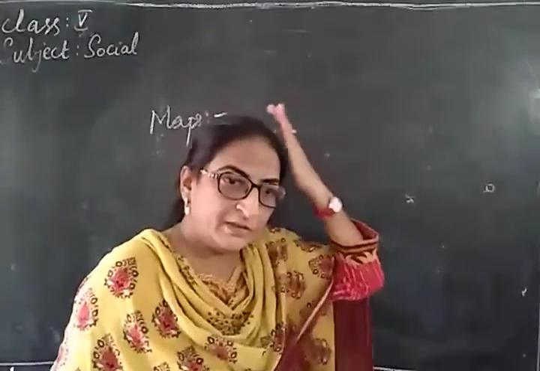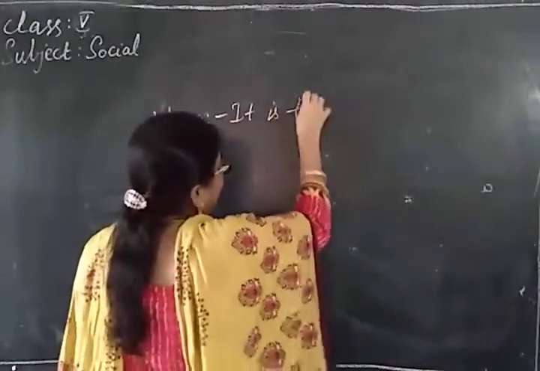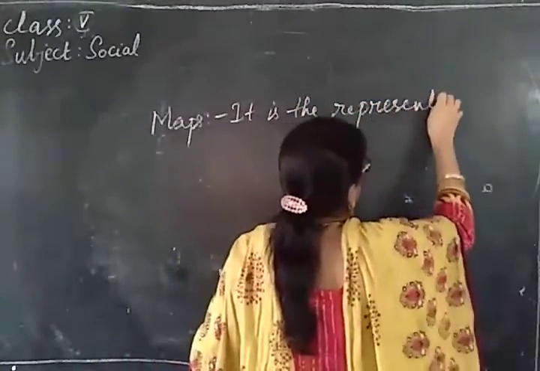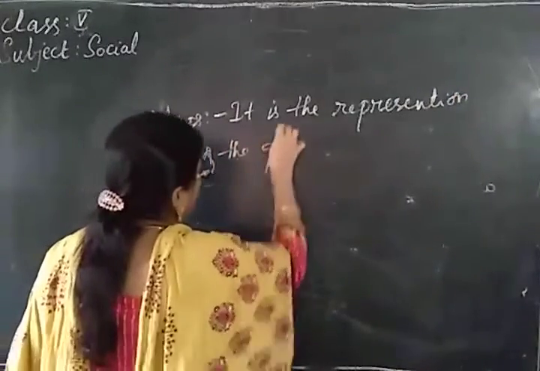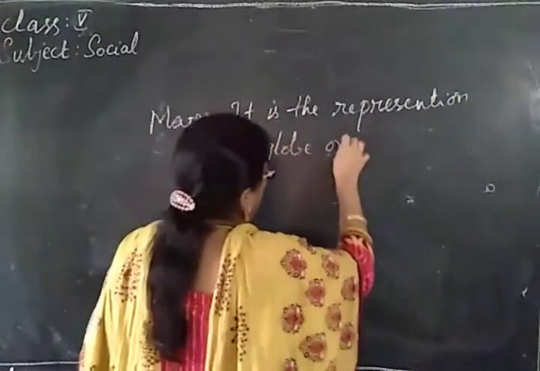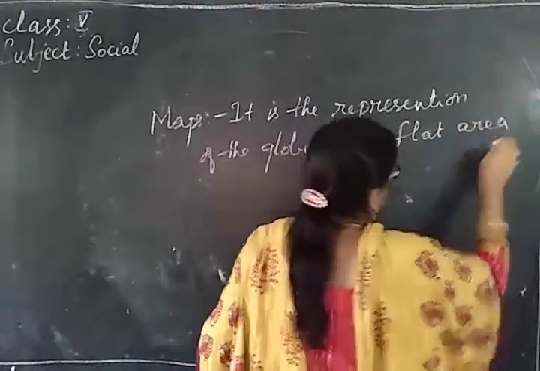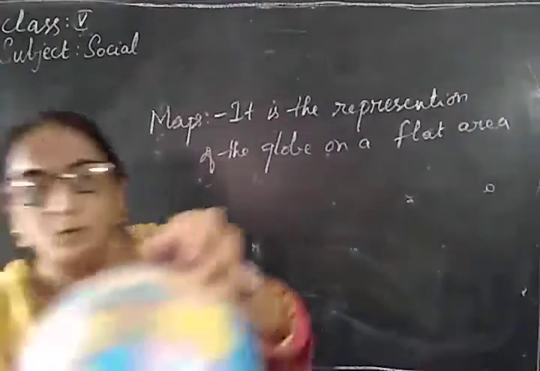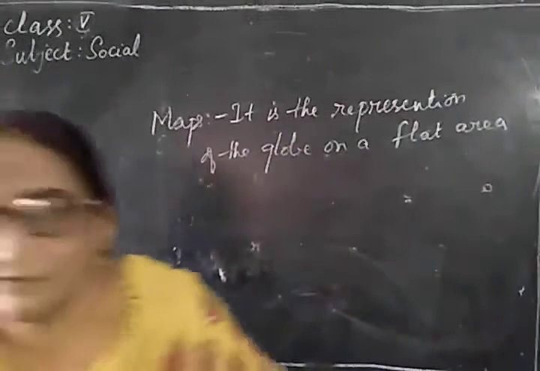A map is the representation of the globe on a flat area. That means you will have a globe, this is round, and now you will have a flat thing. I will show you.